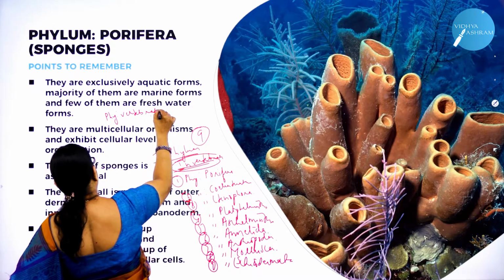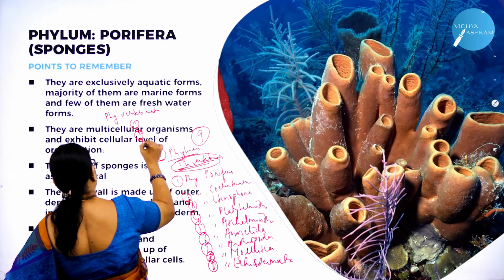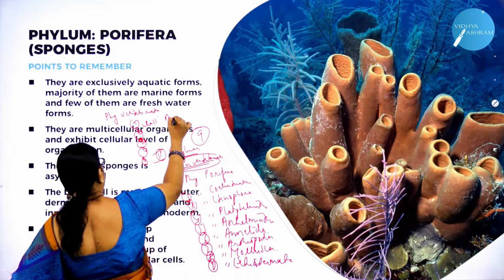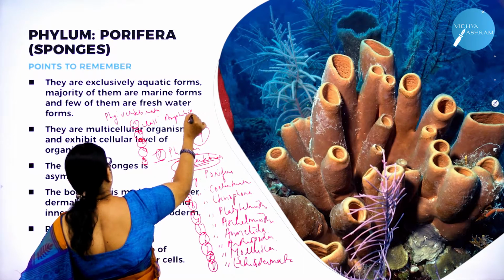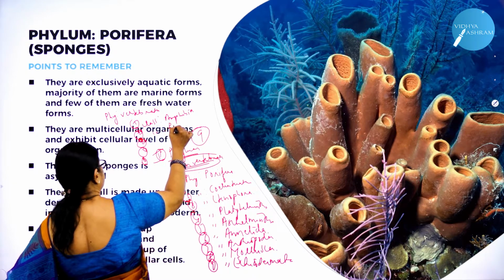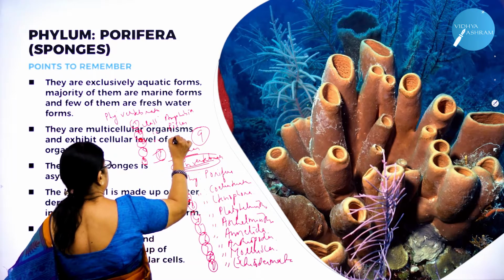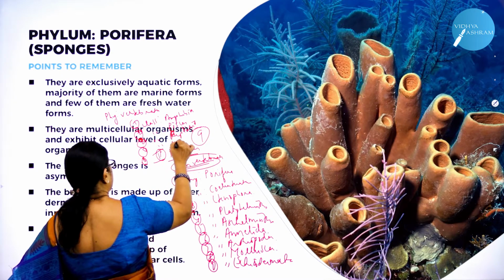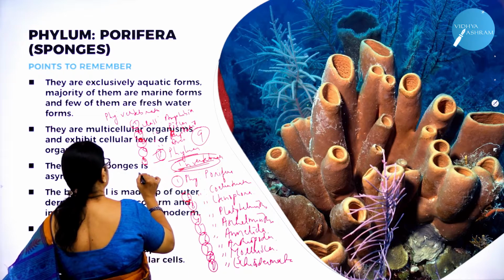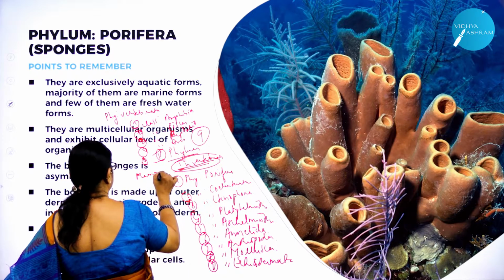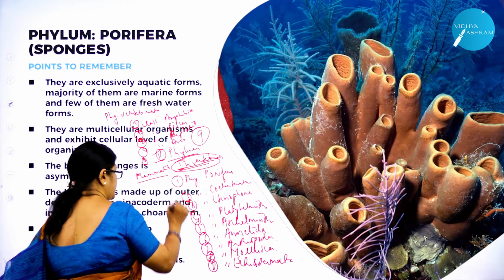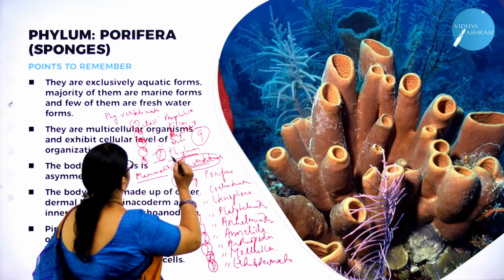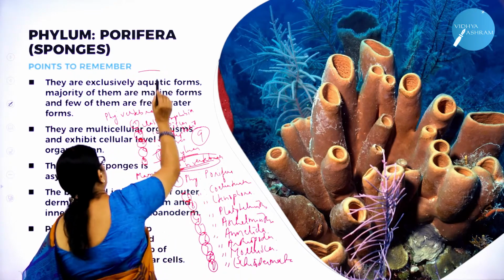Vertebrata is divided into 5 classes: class Amphibia, class Fishes, class Reptilia, class Aves, and the last one is class Mammalia. So what are the 9 invertebrate phyla? We are going to start with the first phylum called Porifera.